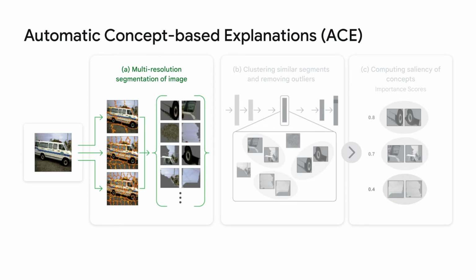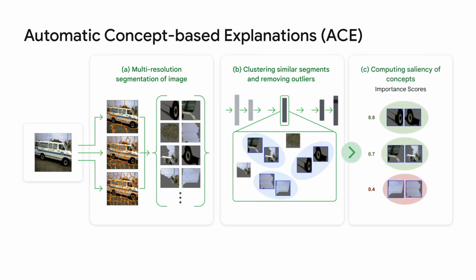Split the target image into smaller cropped segments, then rescale back to the original image resolution to ensure compatibility with the target neural network. Apply k-means clustering inside the feature space of an intermediate layer of the target neural network. Each cluster is regarded as an automatically created concept. Calculate concept activation vectors for each cluster to determine the attribution of each concept to the prediction. The calculation of the concept activation vector is the same as TCAV.